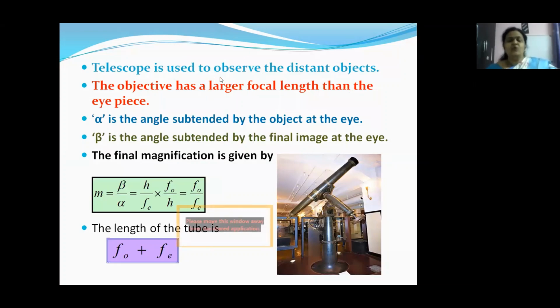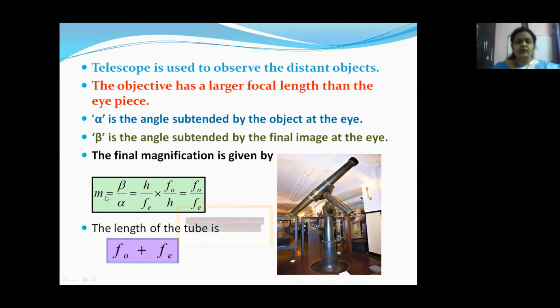The telescope is used to observe distant objects. The objective has a larger focal length than the eyepiece. You can see here, children, this is the objective part, which is focused above, and this is the eyepiece part, very, very small. Alpha is the angle subtended by the object, and beta is the angle subtended by the final image.